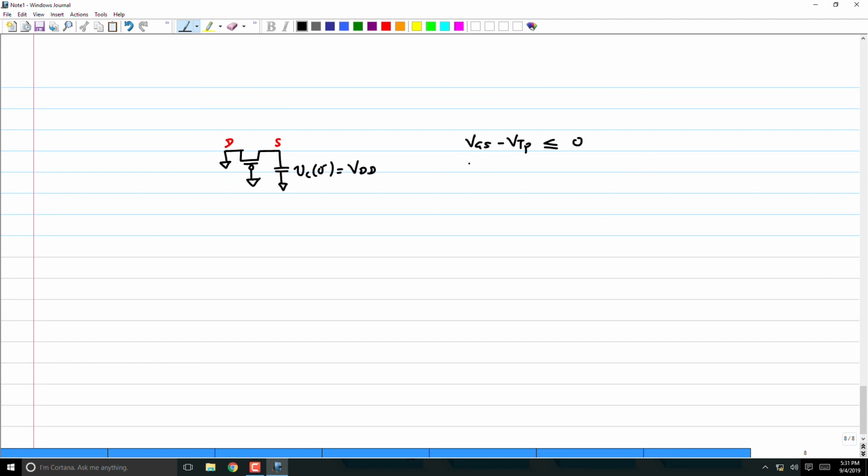It is basically minus Vs, because the gate is grounded. Minus Vs minus VTP should be less than or equal to 0. Therefore minus Vs should be less than or equal to plus VTP, which implies Vs should be greater than mod VTP.